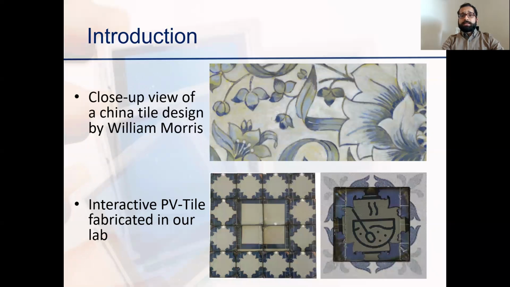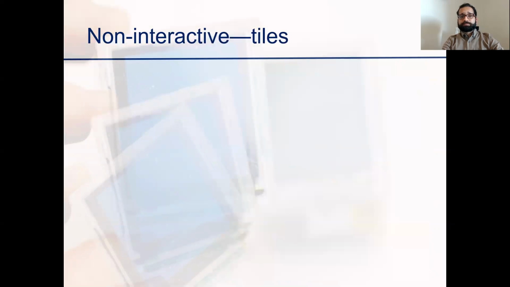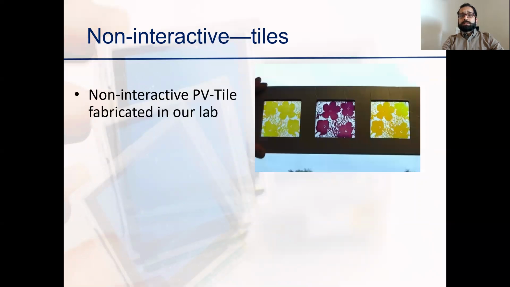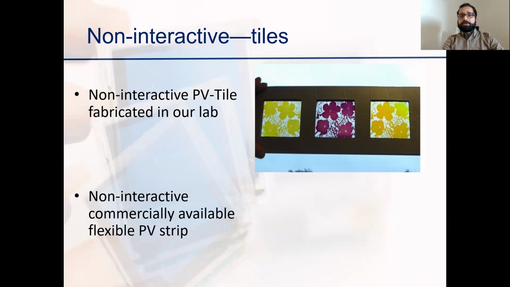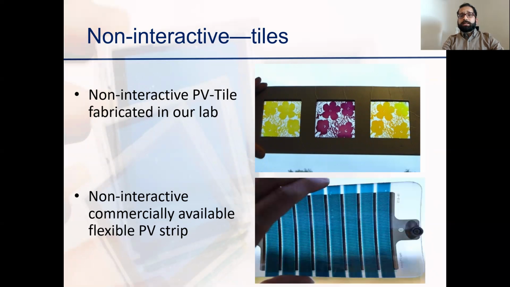On the left, this is a 4 by 4 array of PV cells with transparent windows fabricated in our lab. To the right, this is the PV tile with a reflective display and PV surface design matched to its surroundings. These are some examples of non-interactive tiles created in our lab that are patterned and colored, and a commercially available flexible PV strip.